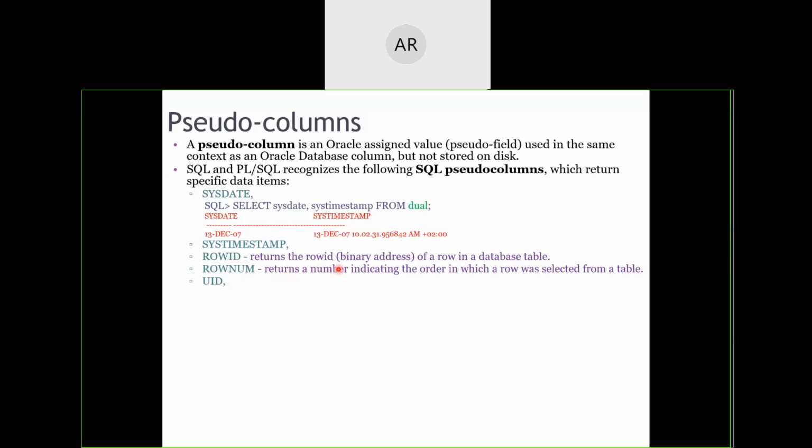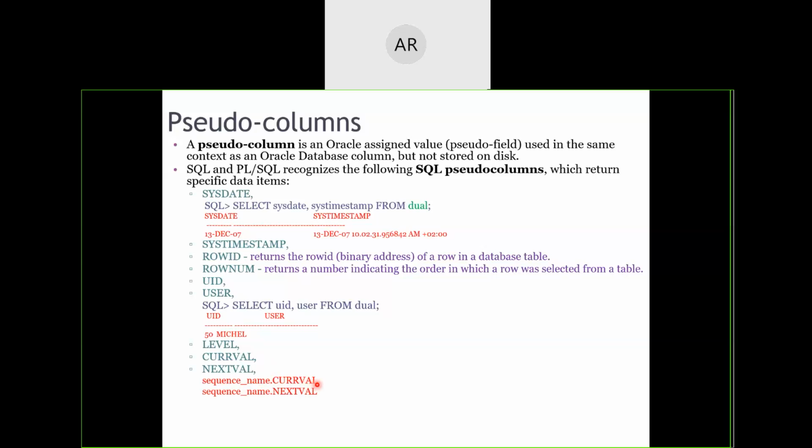Rownum returns a number indicating the order in which the rows were selected from the table. User ID: what is the name of the user, and what is the ID representing the user? Just like PIN number and name of the student. Then what is the level at present, the level of abstraction or level of viewing? What is the current value held by a particular cursor? What is the next value within the cursor or the sequence?